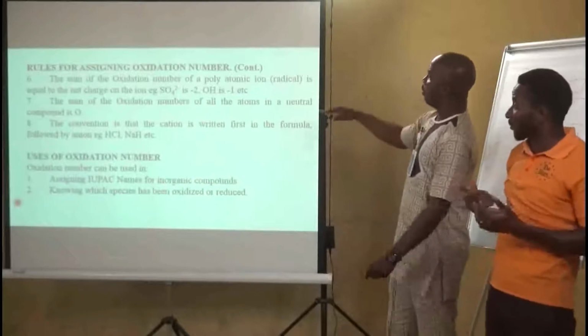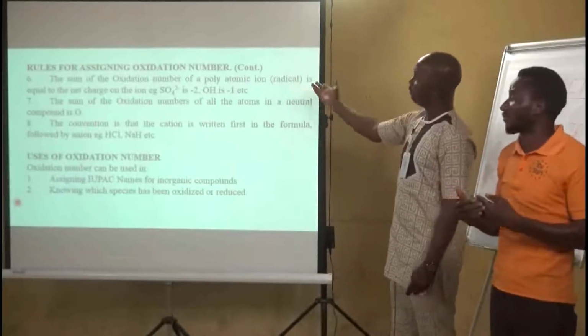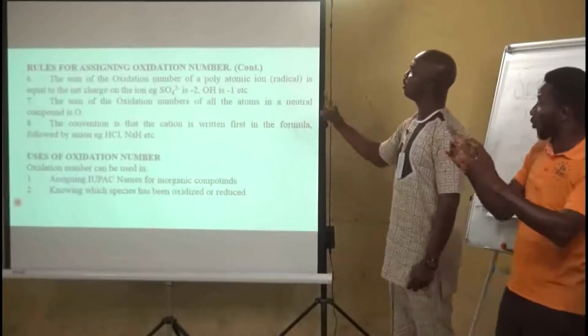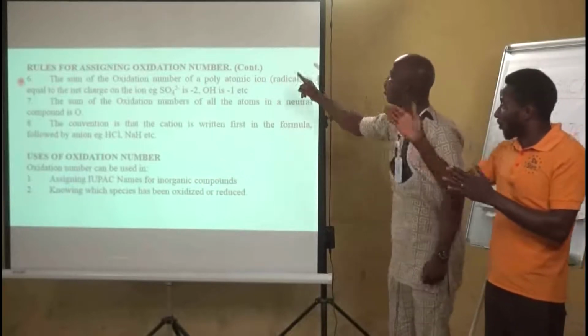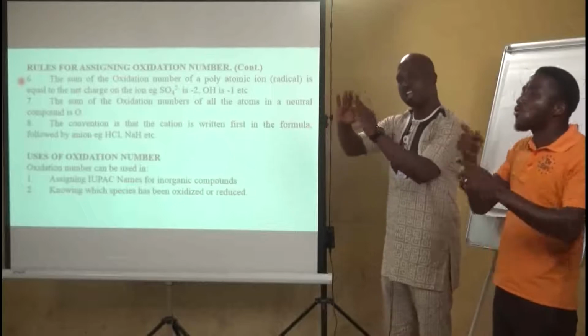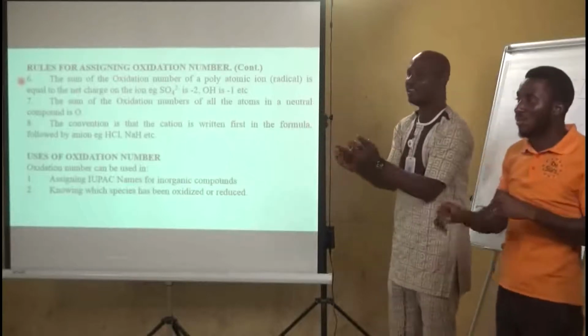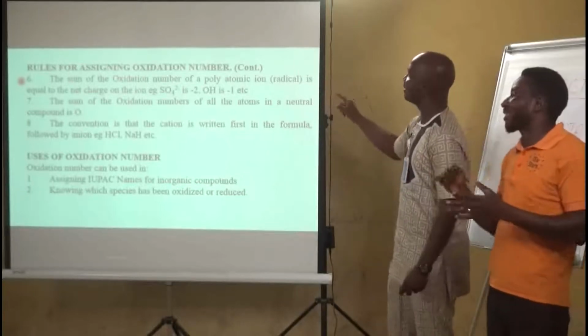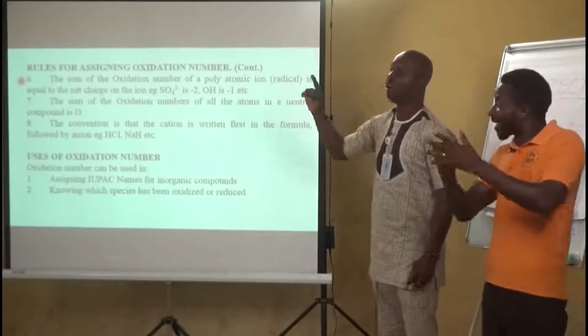Now, continuing with the rules, the sum of the oxidation numbers in a polyatomic ion, that means when you have more than one atom in a radical, it carries a charge, and that charge is equal to the net charge of the ion.